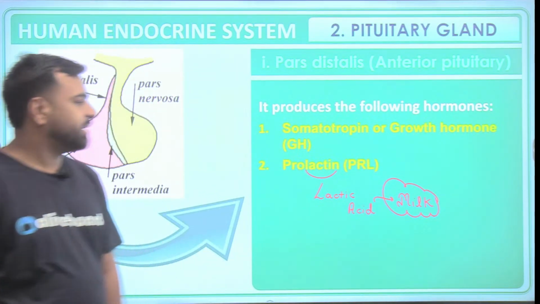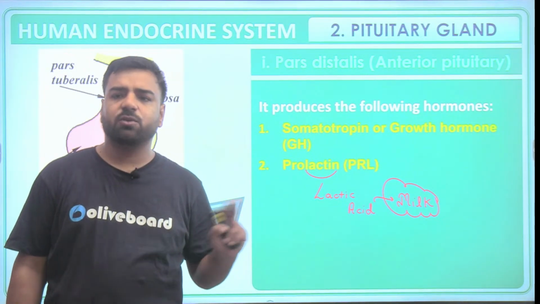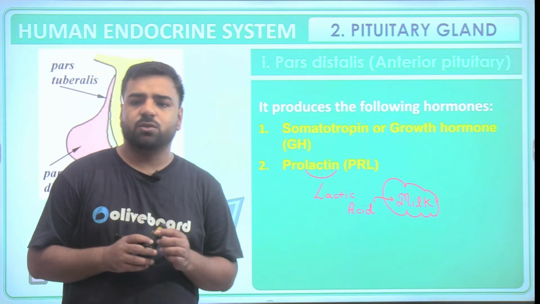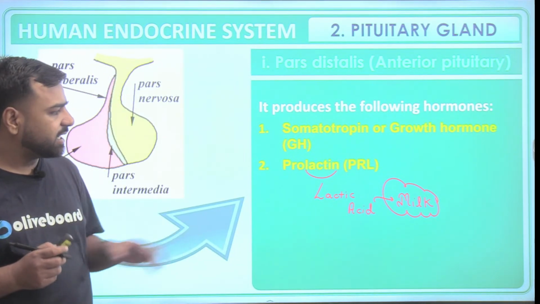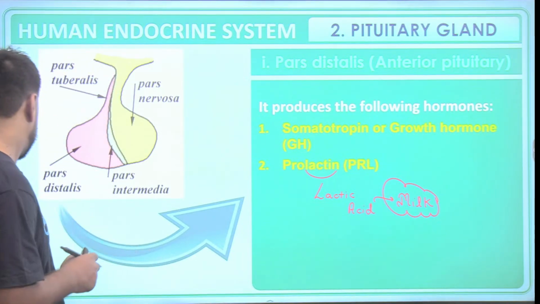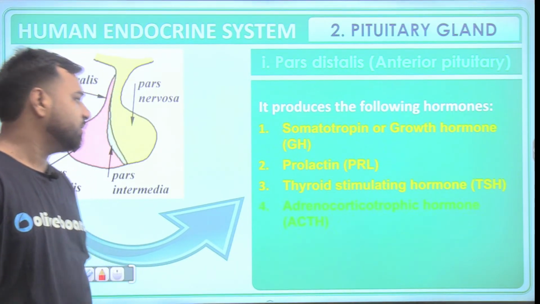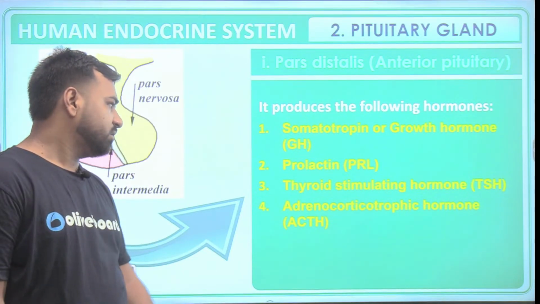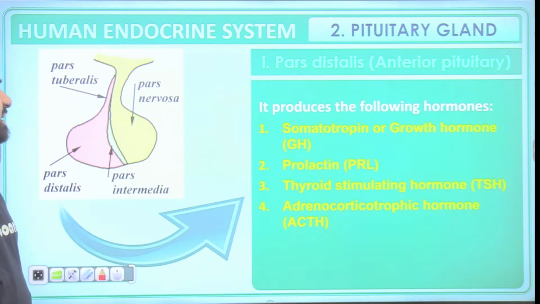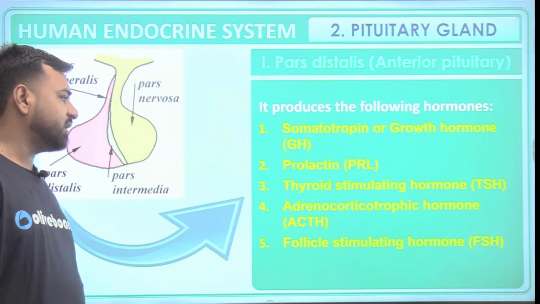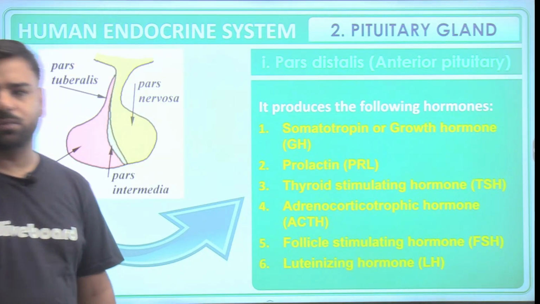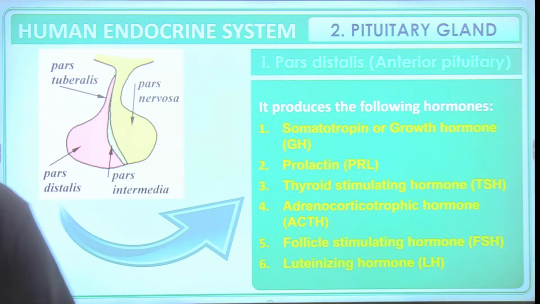This acid is present in milk. So from that you can link it: this is the hormone which helps in the production of milk. Then we have thyroid stimulating hormone, then adrenocorticotropic hormone, that is ACTH. After that we have follicle stimulating hormone and luteinizing hormone. They are all secreted from this part only.